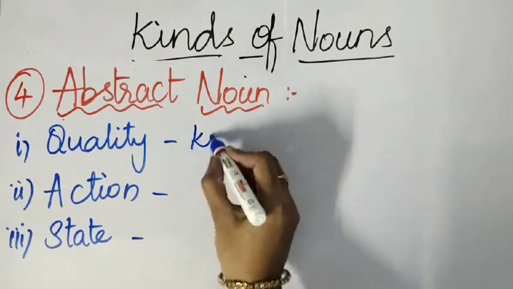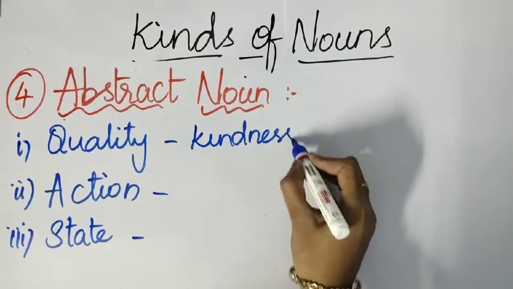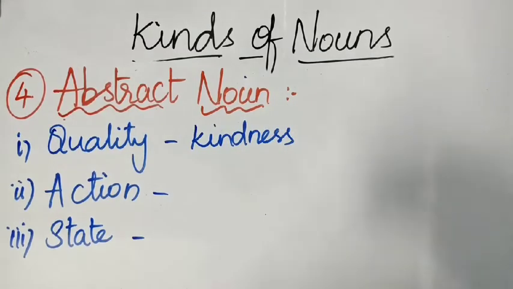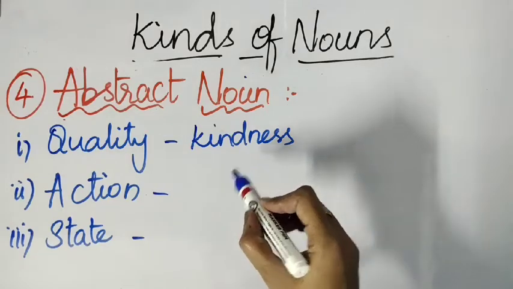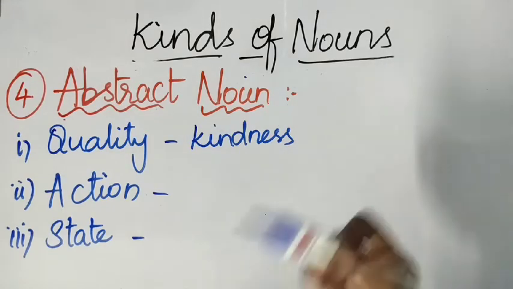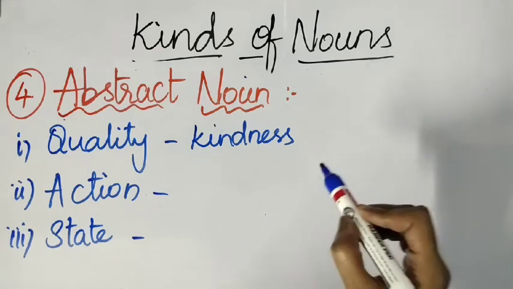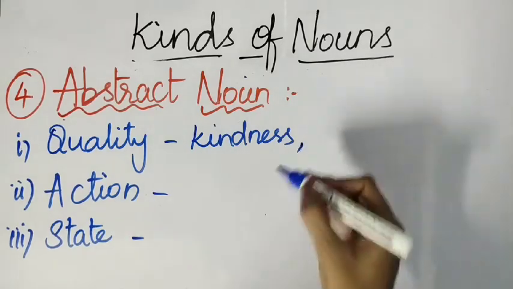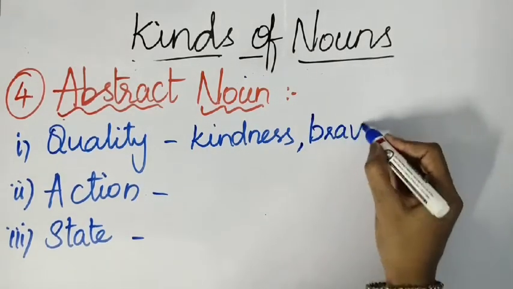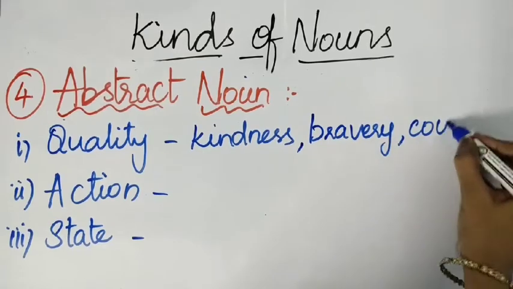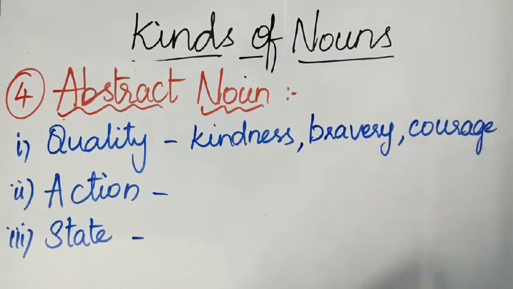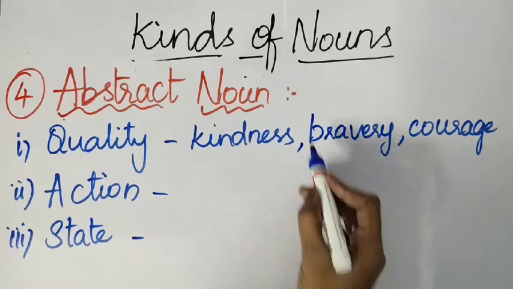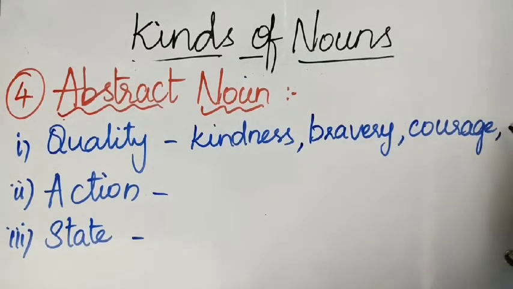For example, kindness. Now tell me, can you see this kindness? If you are kind to somebody, if you show that kindness, can you see that? Can you touch that kindness? Can you smell that kindness? No, students, you cannot. So this type of thing comes under abstract noun. Not only kindness, another example, bravery, courage. These are inner qualities of a person. These come under abstract noun. Many things are there. Now related to action.